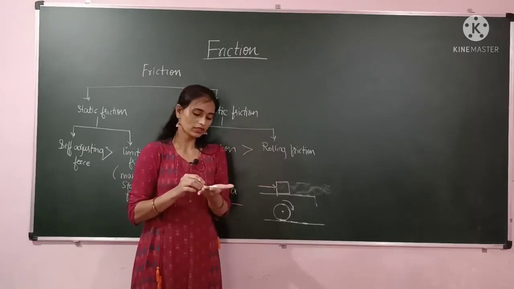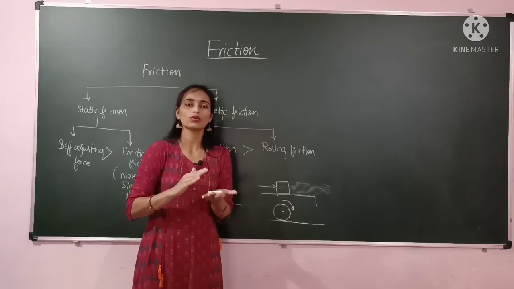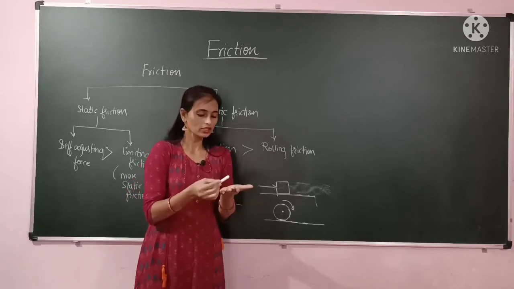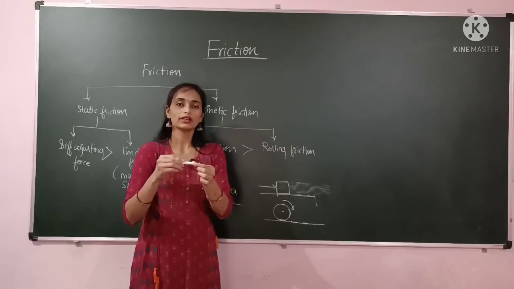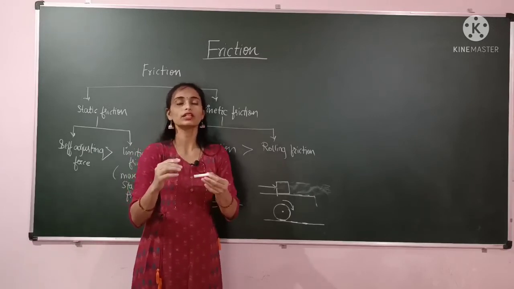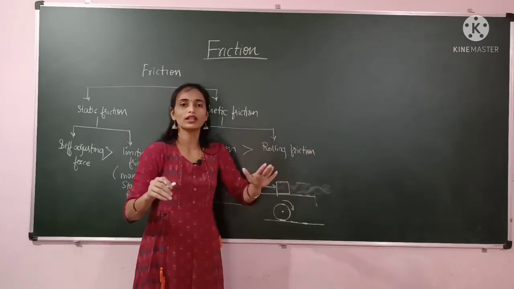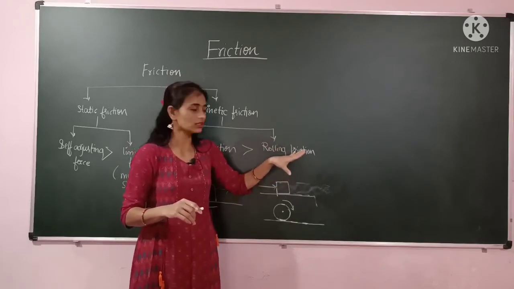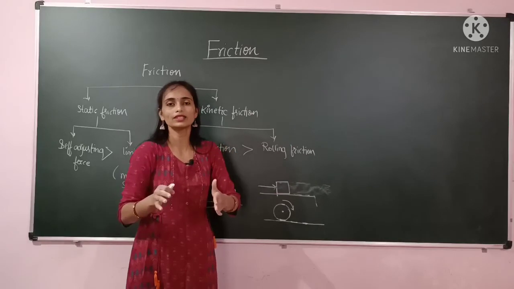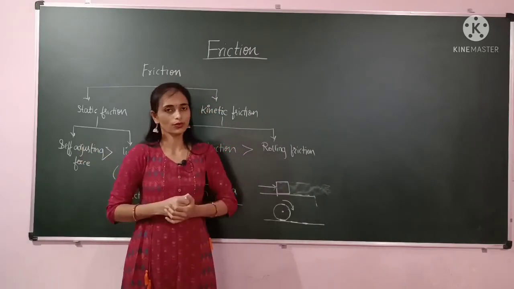If it is already sliding, then we need less force to move it. If it has wheels, then if you apply a little force, it can move a larger distance. That means rolling friction is very small. The opposing force or friction acting in this case is very small compared to static friction. So this is all about friction.